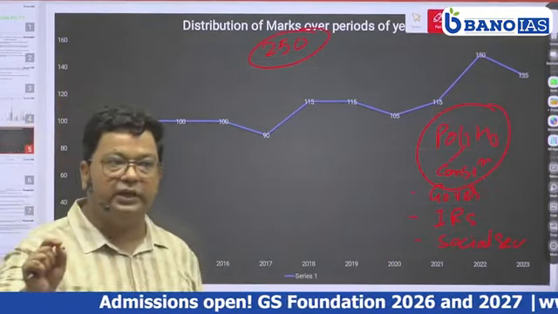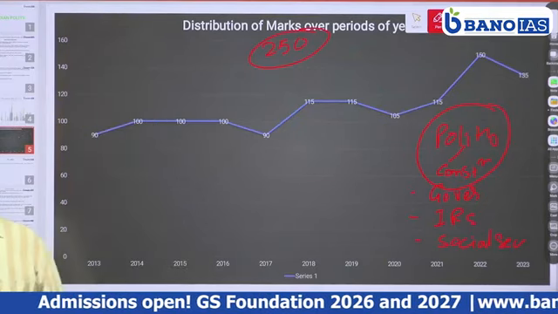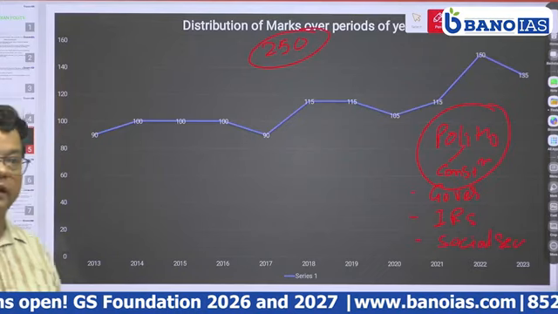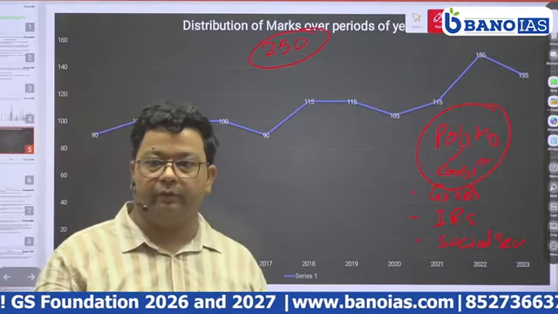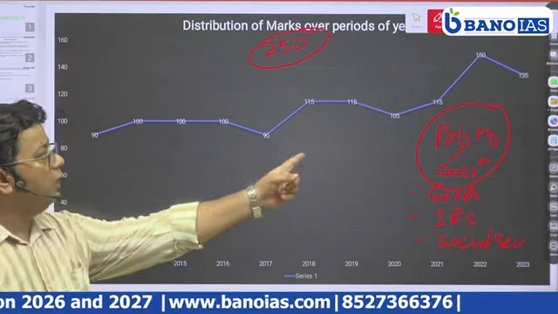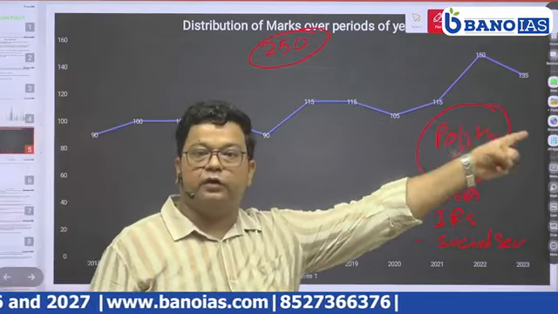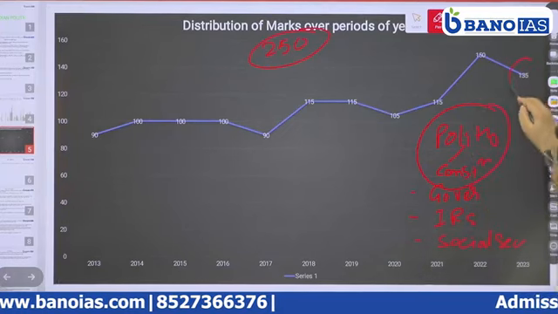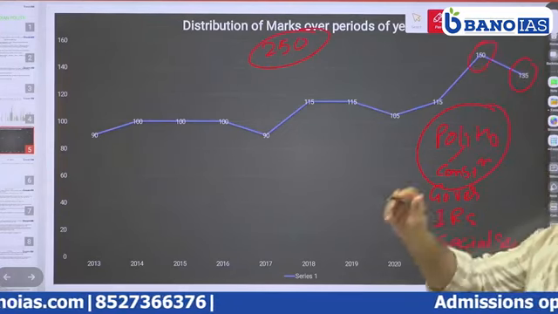If we see the trend of polity questions in examination from 2013 to 2023, you can understand the importance of this subject in paper 2, that almost 50% marks were from these sections. Recently the questions were 135 and 150, till 150 it has been touched.